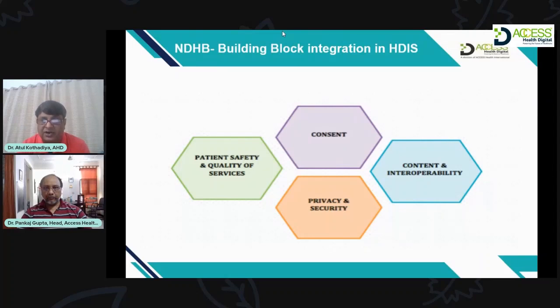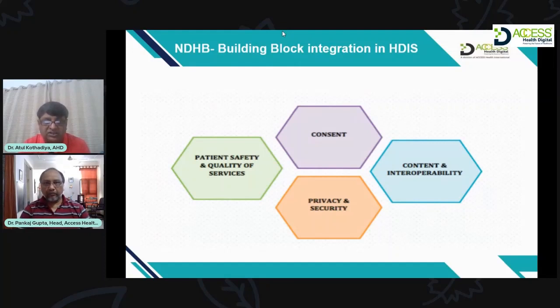So the patient is the owner of the data, and that mindset we should develop. Content and interoperability, we spoke about that. Systems should talk to each other. We should have standards adopted by different vendors and hospitals, so that data can flow from one system to another, so that systems will be interoperable. Of course, under HIPAA, there is privacy and security of patient information or patient data. That also is very important. Patient safety and quality of services, again, is a very important building block of a good HDI system.